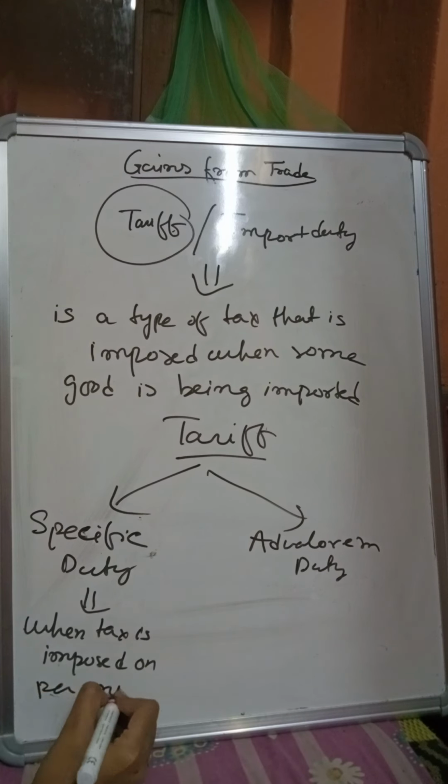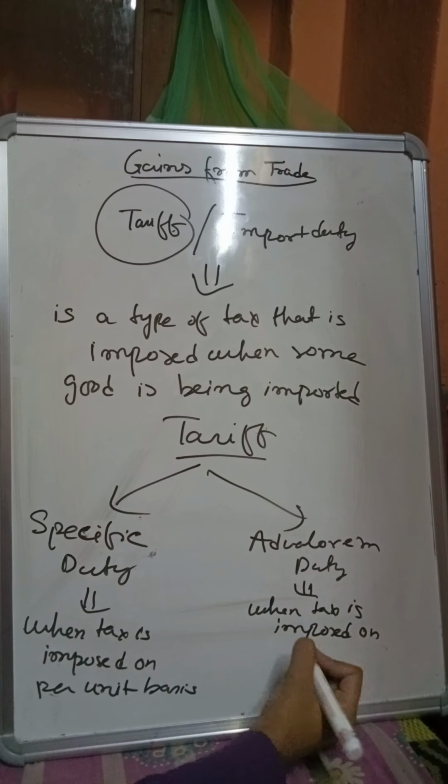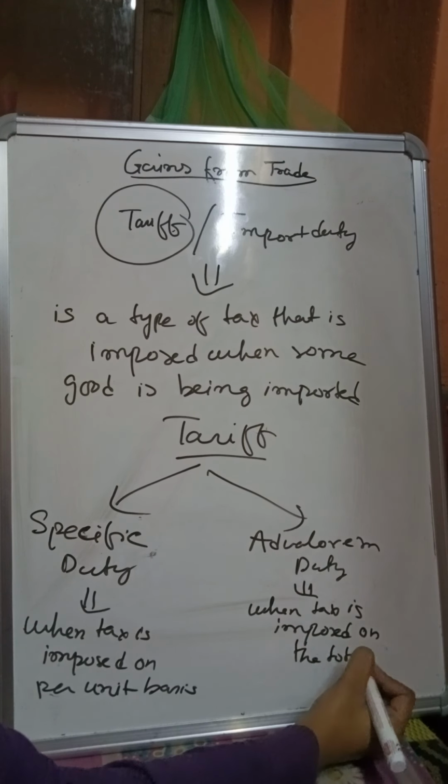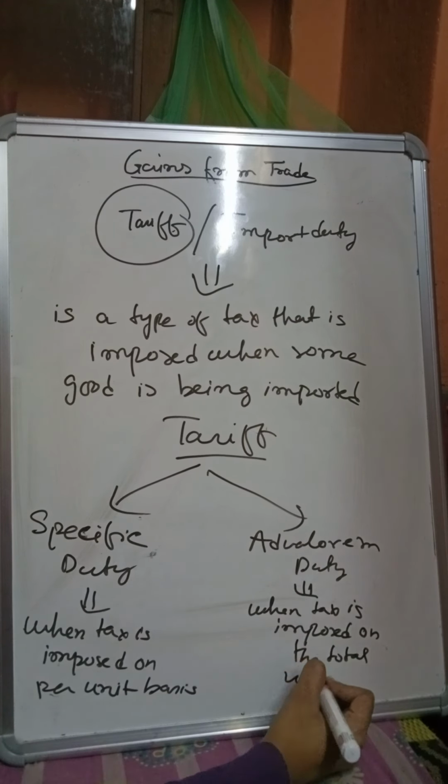And what is ad valorem duty? When tax is imposed on the total value of the goods imported.